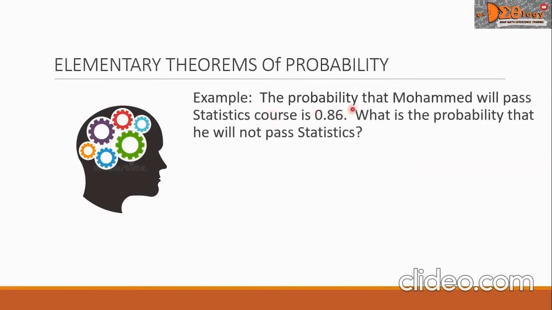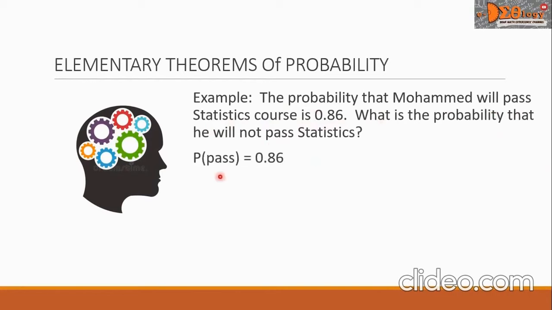The probability that Muhammad will pass his statistics course is 0.86. What is the probability that he will not pass his statistics?